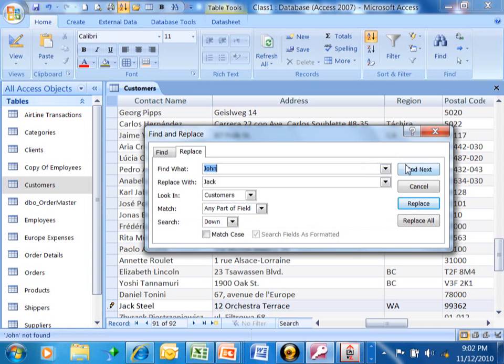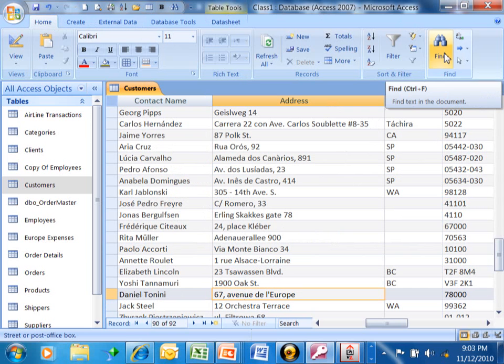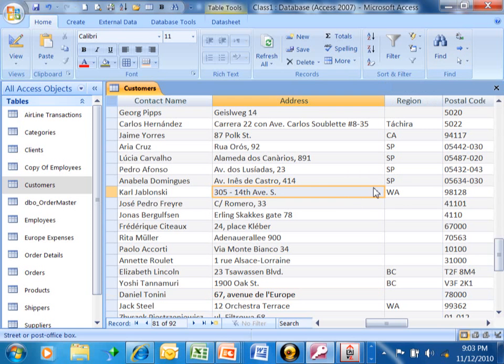So I'm going to be done with that now. We'll close that window. And now you can see that name has been changed. So to get to Find, you're going to pick Home, and then your Find icon over here. And it's really easy to do a find, as we can see. Alright, so I want to show you how to search your table for specific records.